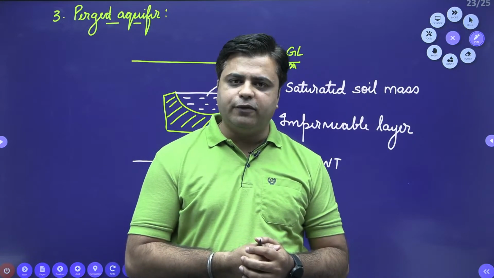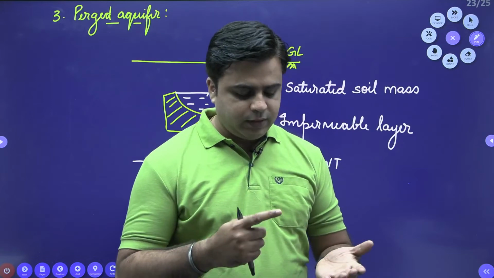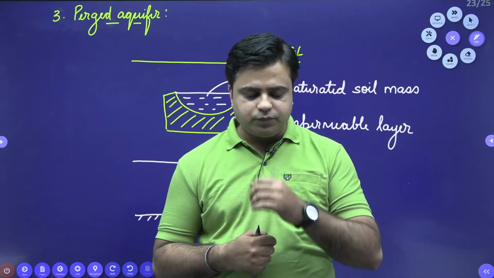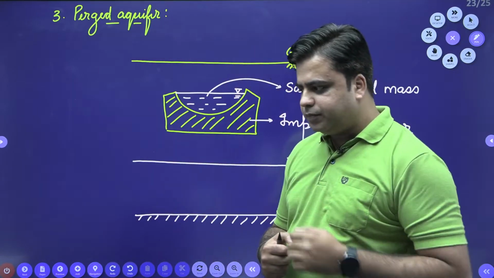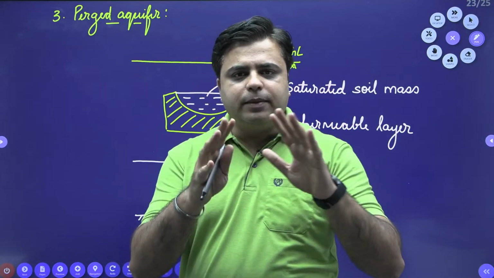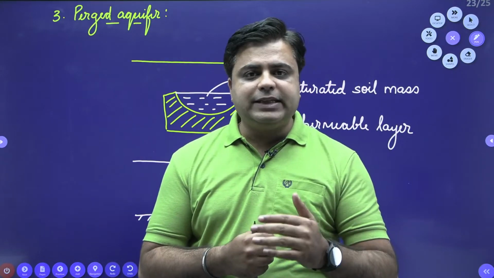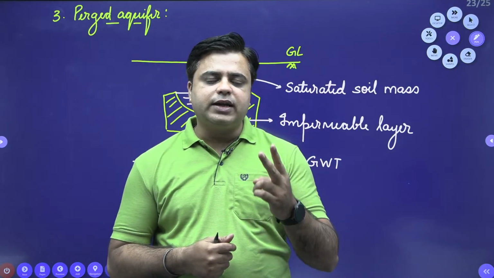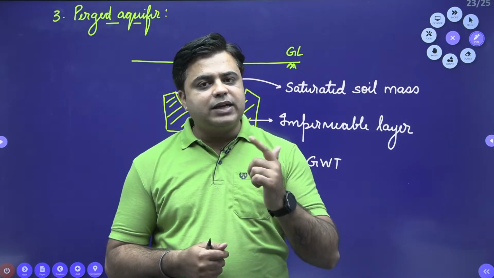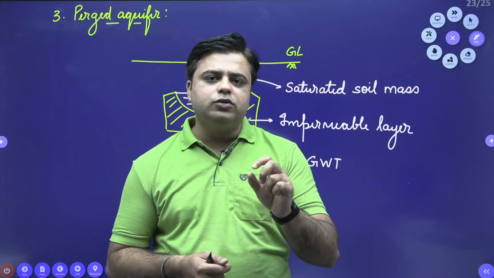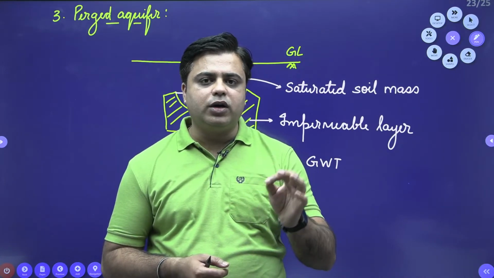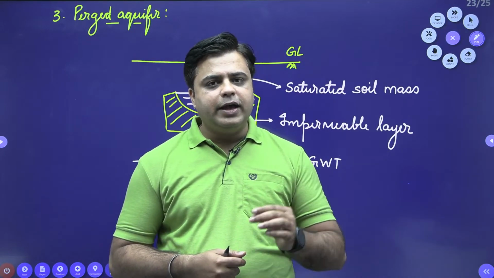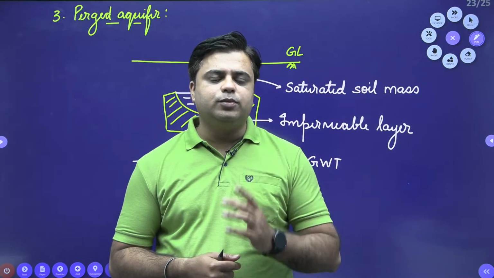So these are the three different varieties of aquifers that are present: unconfined aquifer, confined aquifer, and last one is the perched aquifer. So basically, if I summarize all the things, extraction of groundwater depends upon two factors. First one is the porosity, second one is the permeability. Extraction of groundwater only happens through the zone of saturation, that is the groundwater table zone. Porosity for fine-grained soil is more and permeability for coarse-grained soil is more.